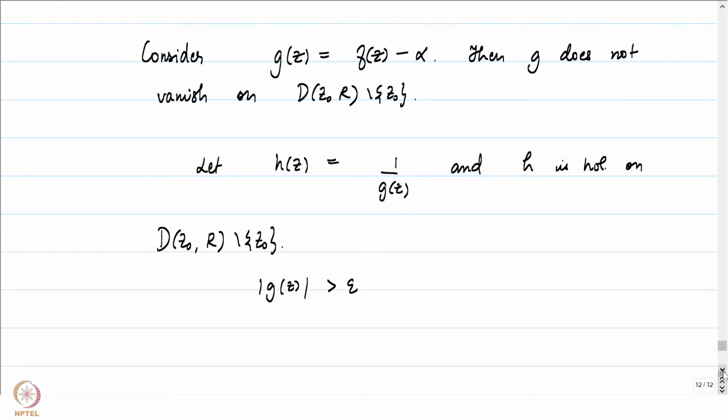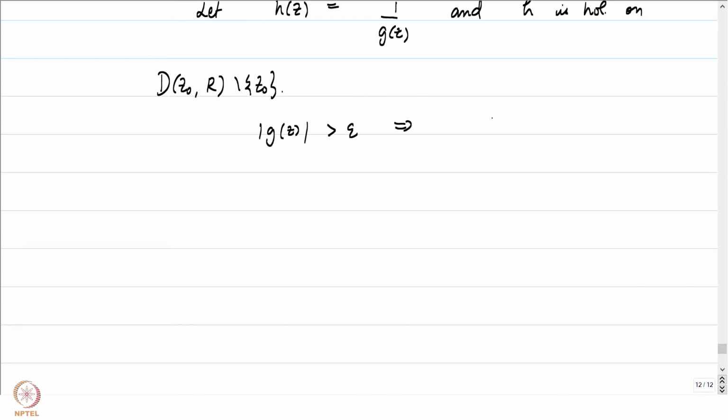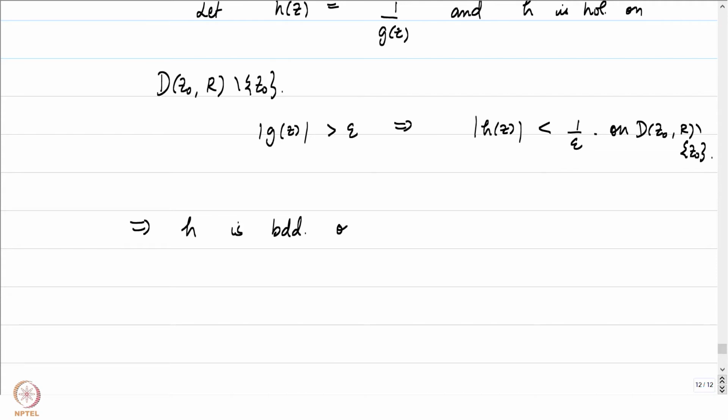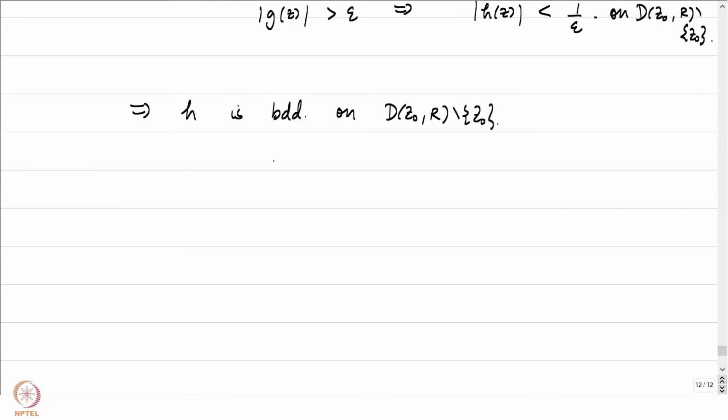And this tells us that the absolute value of 1 by g of z, which is basically the absolute value of h of z, is less than 1 by epsilon on D(z0, r) minus z0. But what does that mean? This means that h is bounded on D(z0, r) minus z0. Now we are in the perfect setting to apply the Riemann removable singularity theorem, and we can conclude that z0 is a removable singularity of h